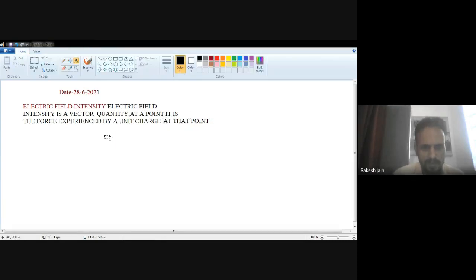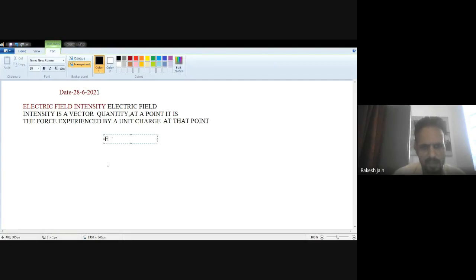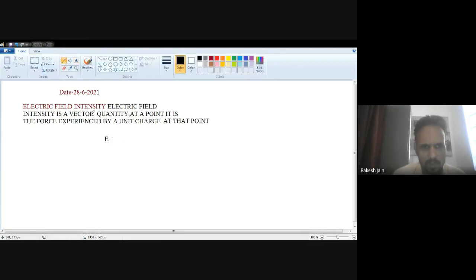Because it is a vector quantity, we have to put an arrow sign that shows it is a vector quantity. So electric field intensity is equal to force divided by that charge which experienced that force.